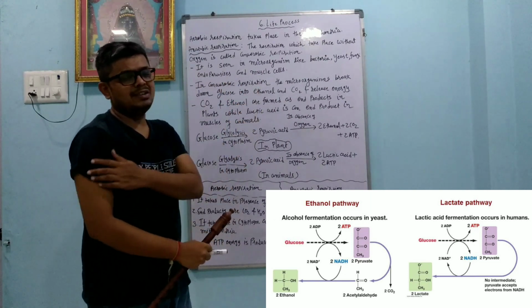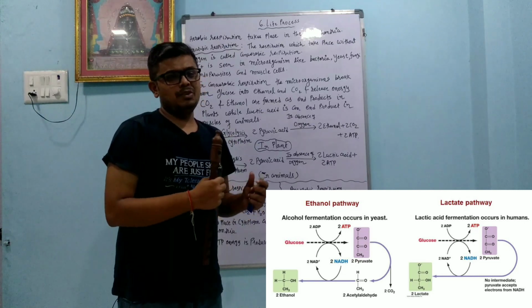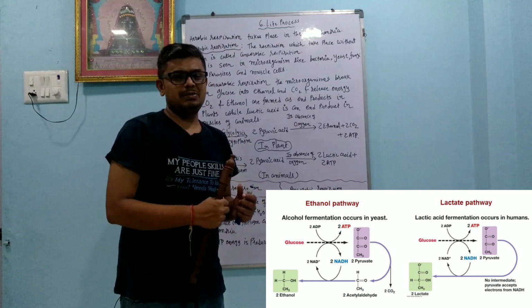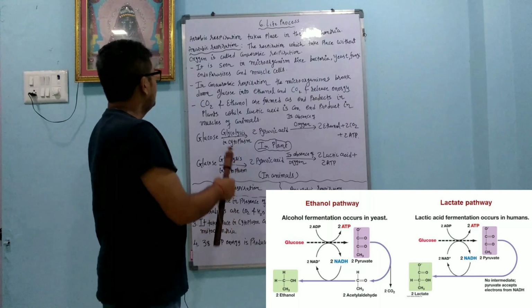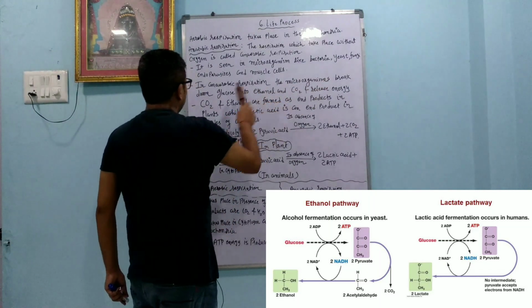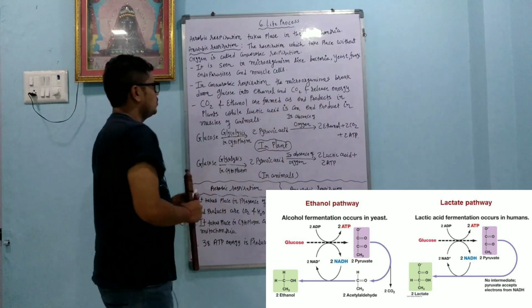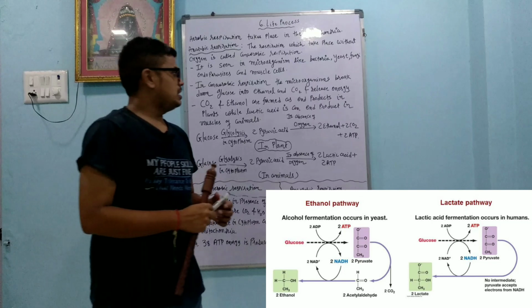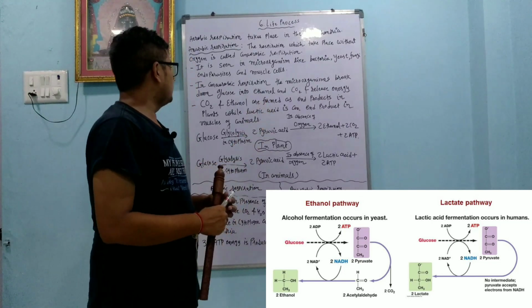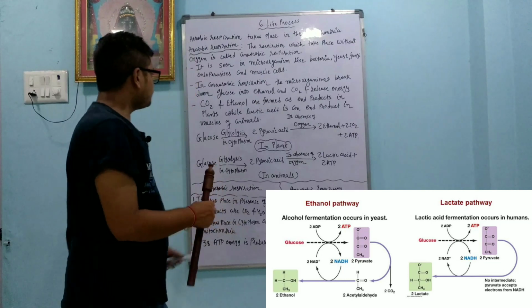Whenever we are doing exercise, because of the absence of oxygen, sometimes anaerobic respiration takes place. In anaerobic respiration, microorganisms break down glucose into ethanol and carbon dioxide and release energy.